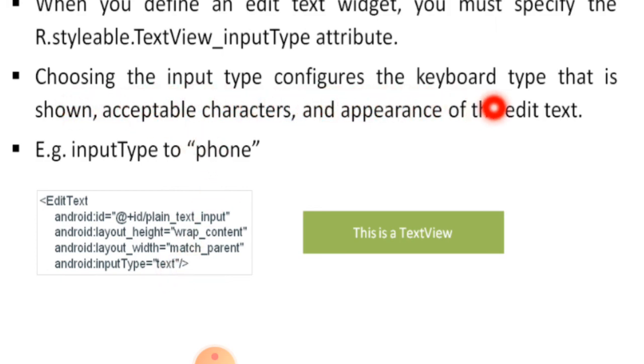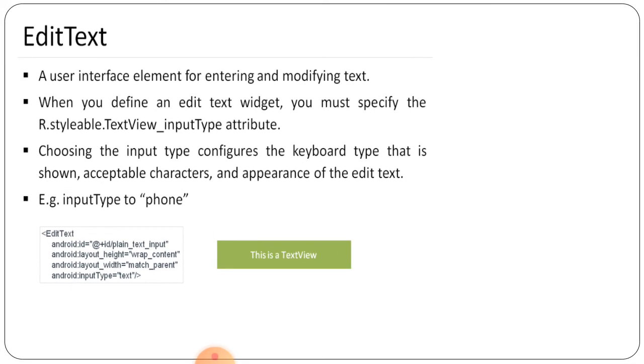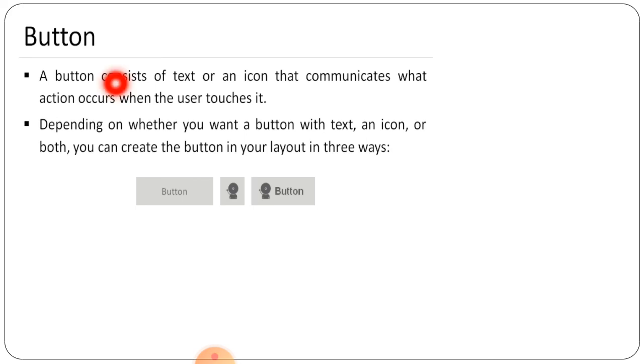Choosing the input type configures the keyboard type, the shown acceptable characters and appearance of the edit text. तो इनपुट टाइप टू फोन हम लोग हैं, इसके अंदर हम लोग सिलेक्ट करके उसको चेंज कर सकते हैं, राइट. Now after that button is given here.